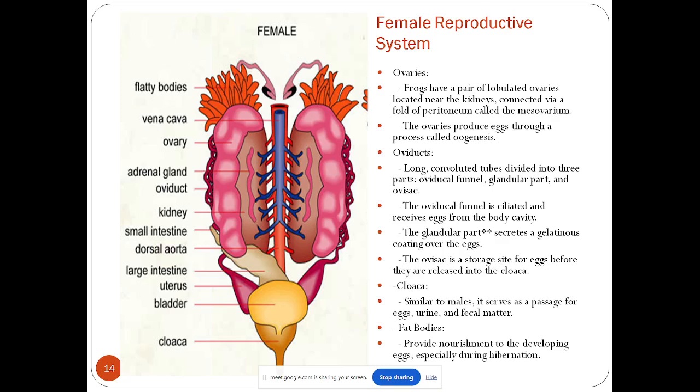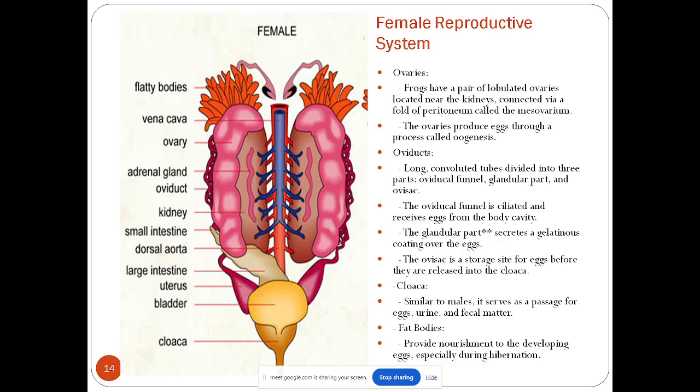Now, after that, the long convoluted tubule called the oviduct is divided into three parts: oviducal canal, glandular part, and the ovisac. The oviducal canal is ciliated and receives egg from the body cavity.